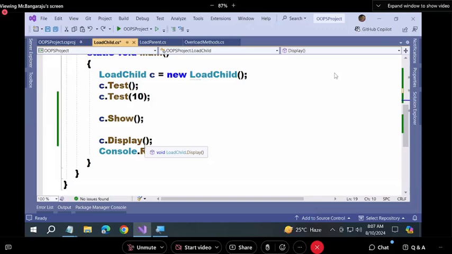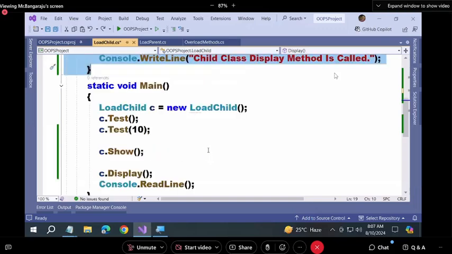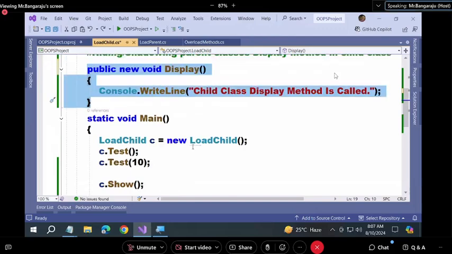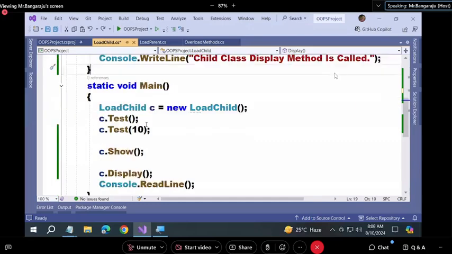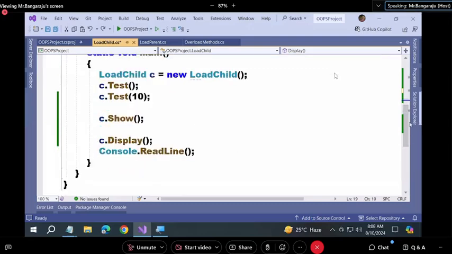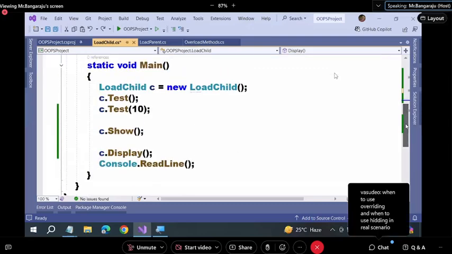For everyone, only the new method will come now. It will affect the scenario. I want it only, I will do it. I'll show you practically when we use this overloading and when we use this overriding. Okay, we'll talk on that.